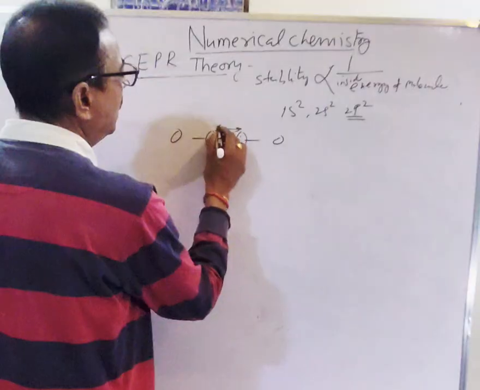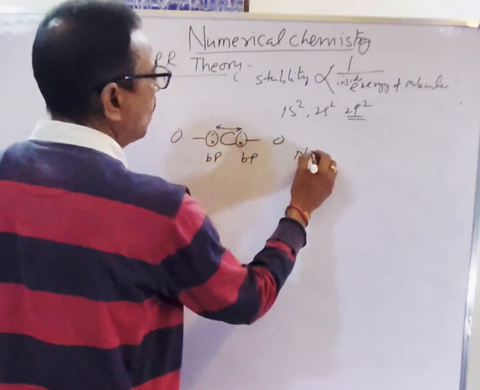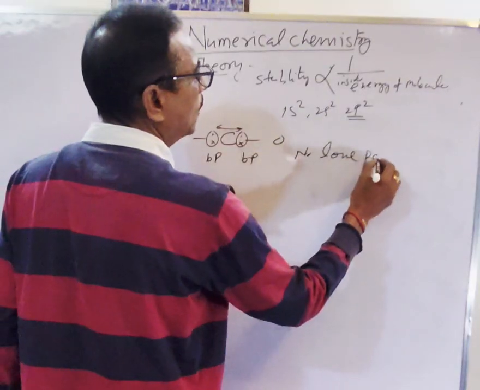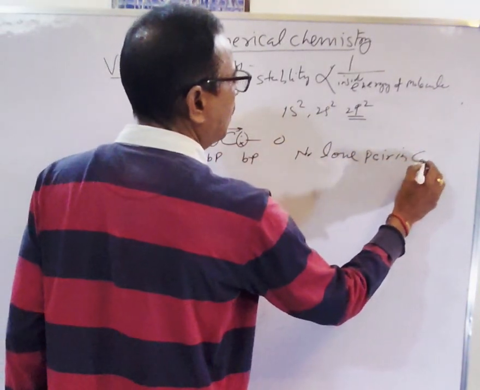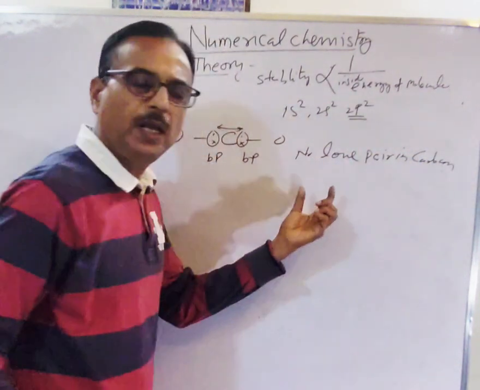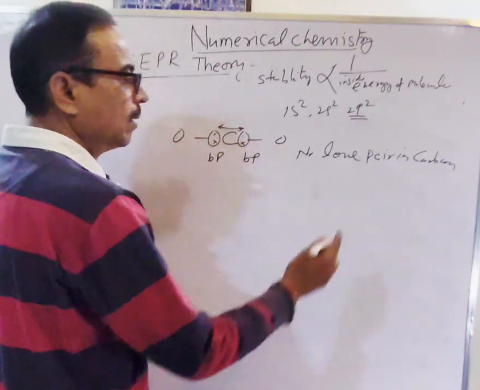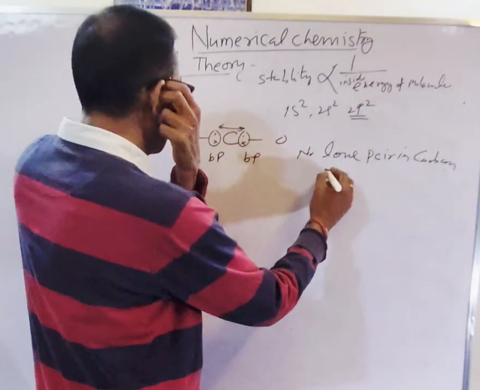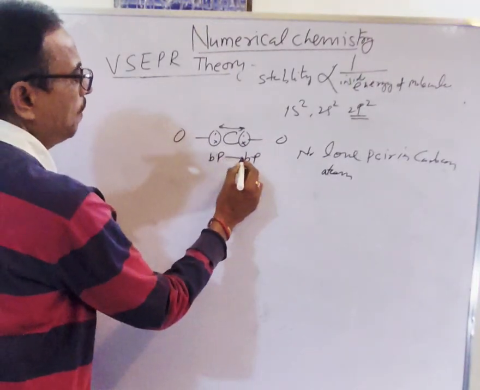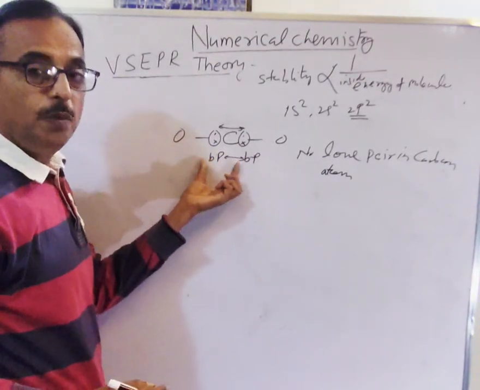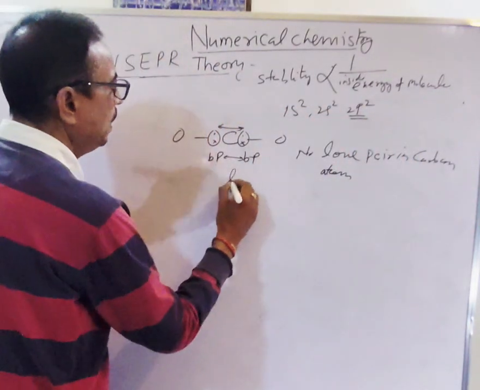So this is a bond pair, no lone pair in CO2. We check for lone pairs on the central atom. Here carbon is the central atom, and this is the side atom. There is no lone pair on the carbon atom. Therefore, bond pair repulsion should be minimum. That's why these will set in opposite directions and the shape will be linear.